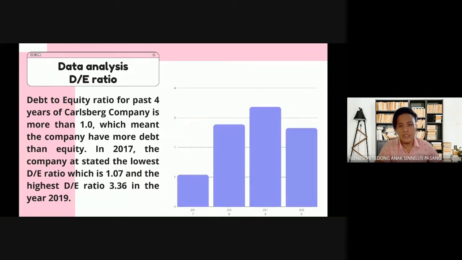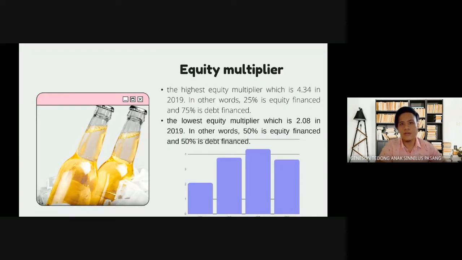The highest debt to equity ratio is recorded in 2019 with a score of 3.36, and the lowest is in 2017, which is 1.06. That is all for my part. I will pass this presentation to my team member. Thank you.